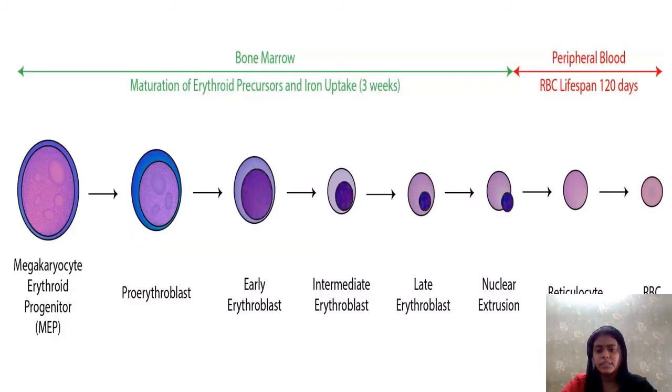So you have to study this picture also. You should draw this picture. Here you can see the different stages which occur in the bone marrow, and after it is released into the peripheral blood, you can see the stages which occur in the blood stage also.